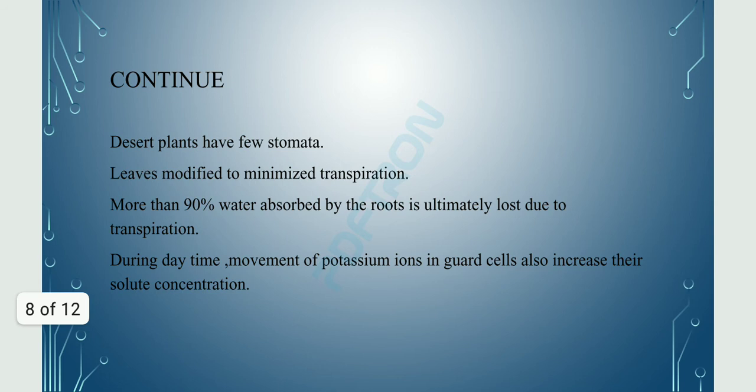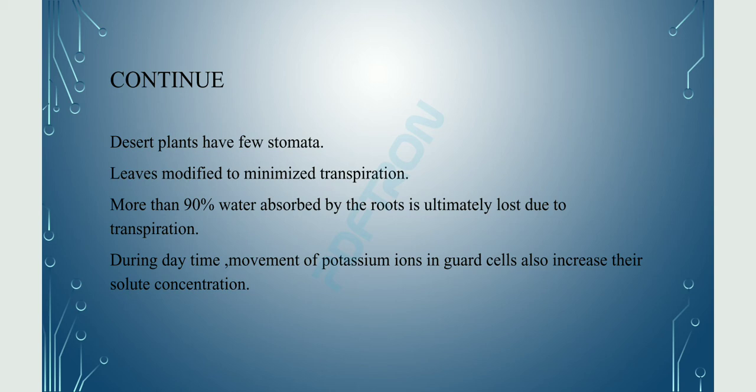Desert plants contain very few stomata because they live in a dry environment. So the process of transpiration is very low in desert plants. Their leaves are modified to minimize transpiration.